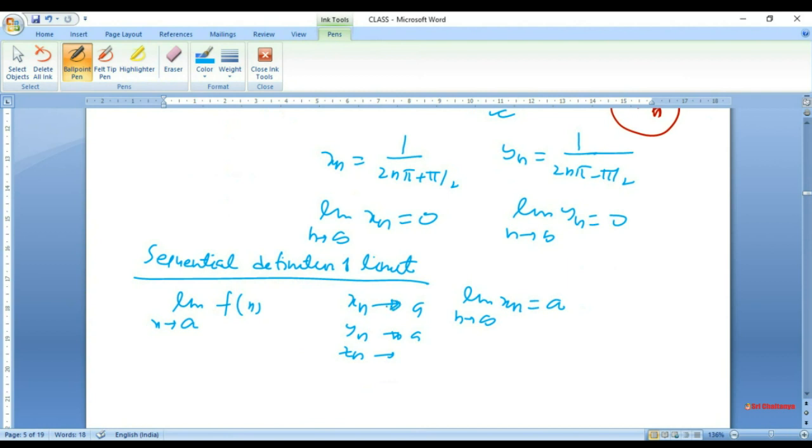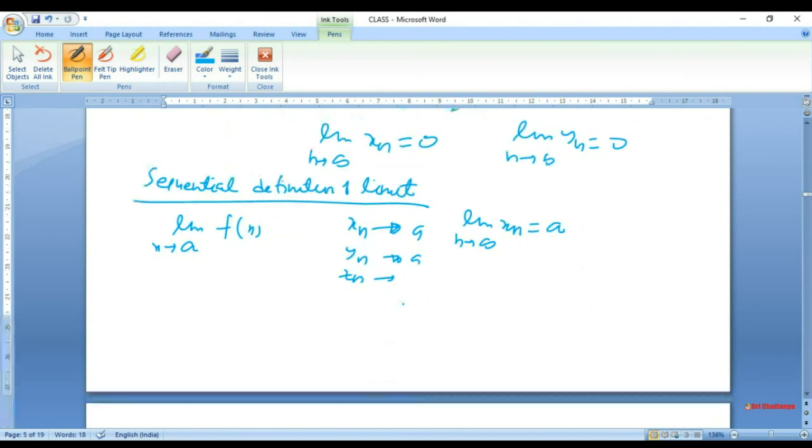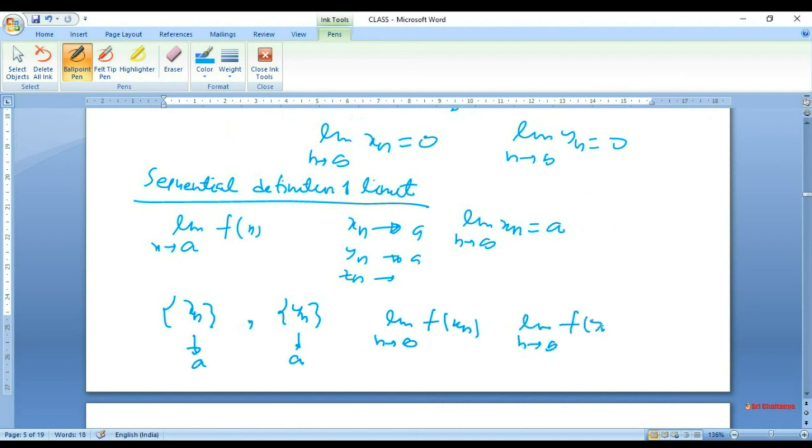But if you want to prove that a limit does not exist, then you just select two sequences. You just produce two sequences out of your imagination such that these both go to a, but the limit as n tends to infinity of f of xn and the limit as n tends to infinity of f of yn are not equal. Then you have proved that the limit of this function does not exist. We are applying the same thing here.